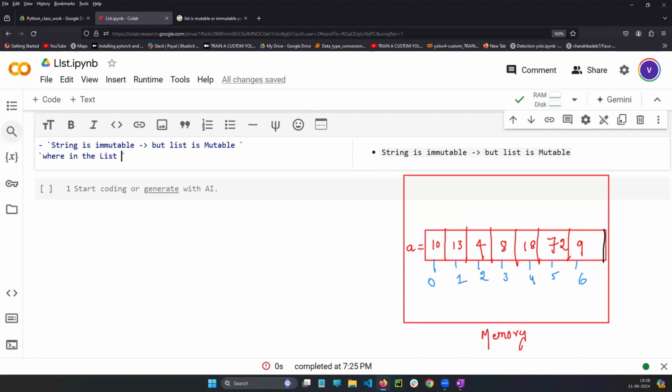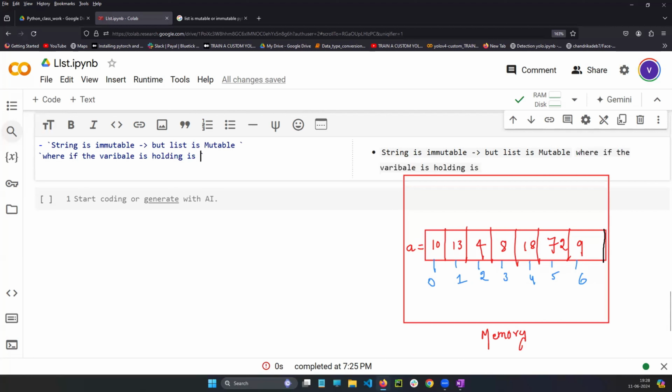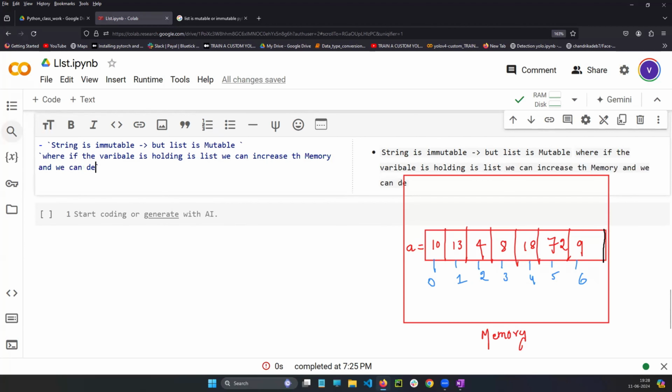If the variable is holding the list type, we can increase the memory and we can decrease the memory, but not with the index concept. Then how, guys? Then how?